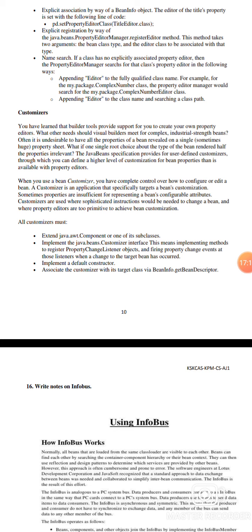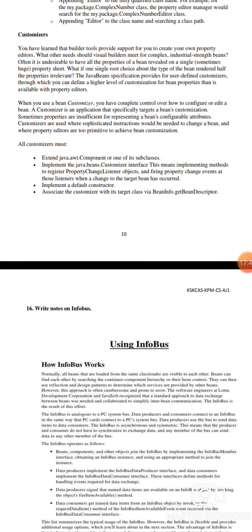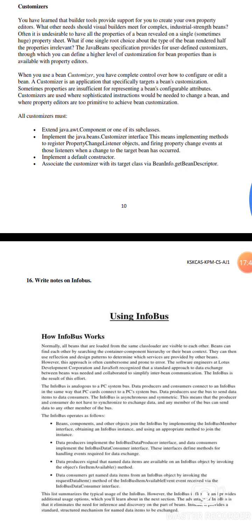Customizer. All customizers must extend an application specifically targeted at bean customization. Sometimes the properties are insufficient for representing the bean's configurable attributes. Customizers are used for sophisticated instructions, to change the bean, the property editor, or the primitive to achieve bean customization. All customizers must extend java.awt.Component or one of its subclasses, and implement the JavaBeans Customizer interface.